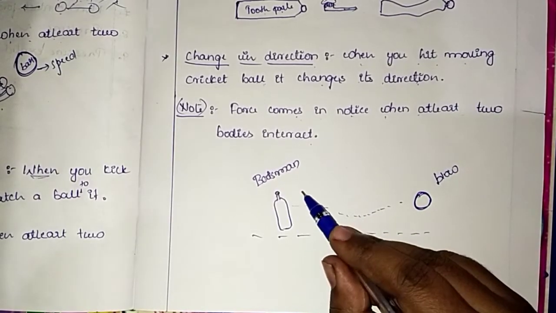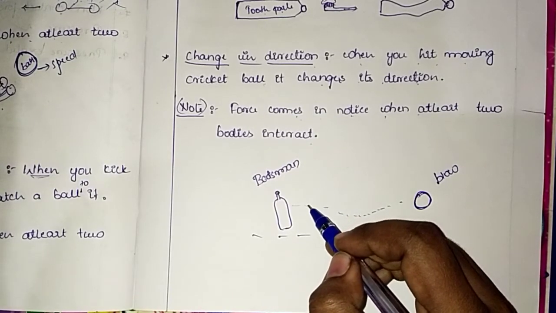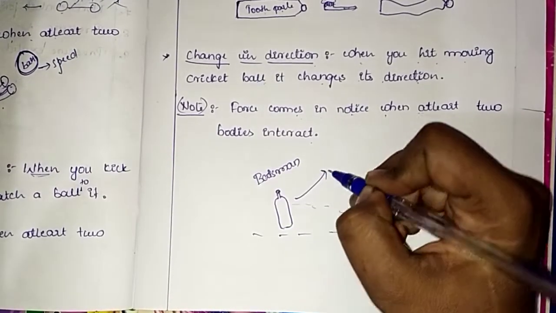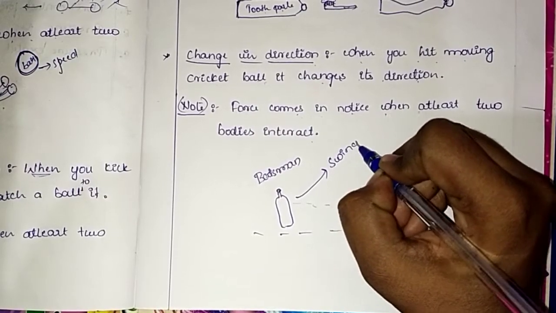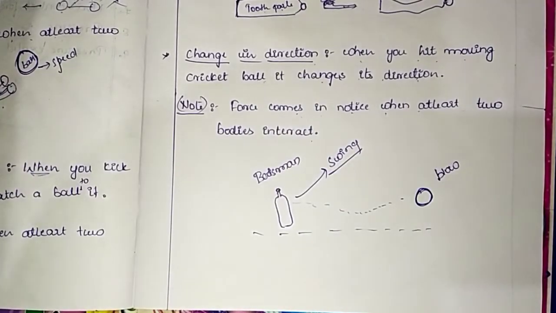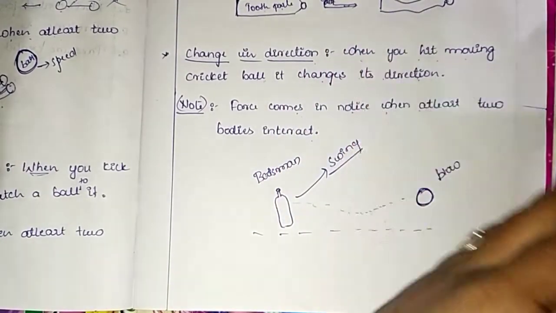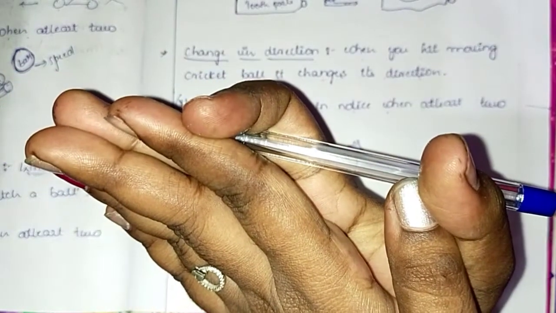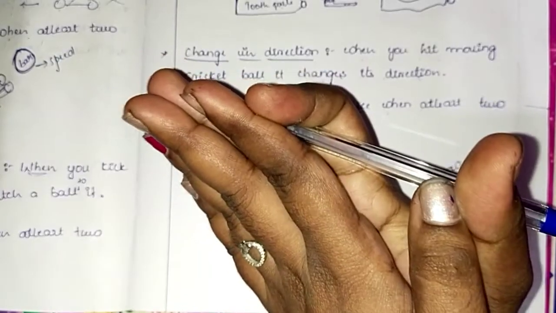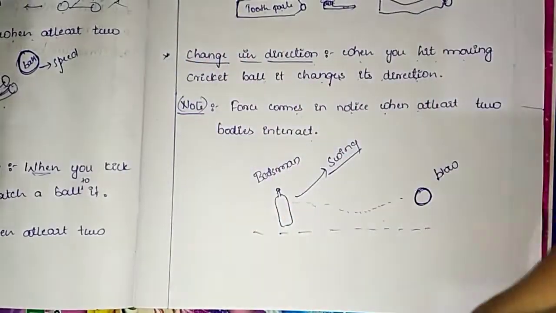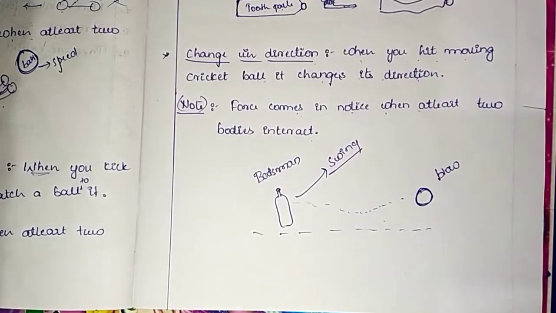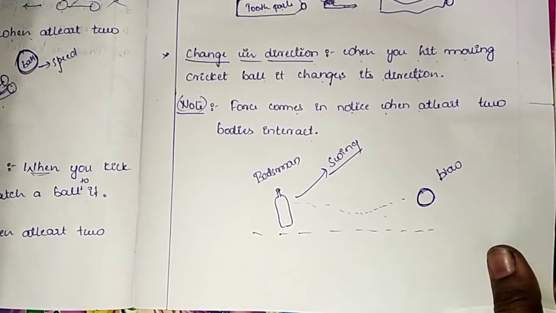So what does the batsman do? He swings his bat to change the direction, isn't it? So we are applying force to change the direction. We swing the bat to change the direction, means we are applying force over there. So this is a very good example of change in direction by force.